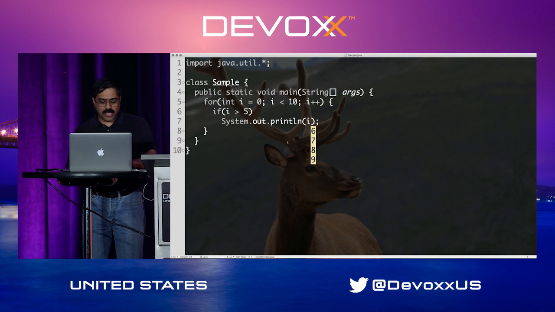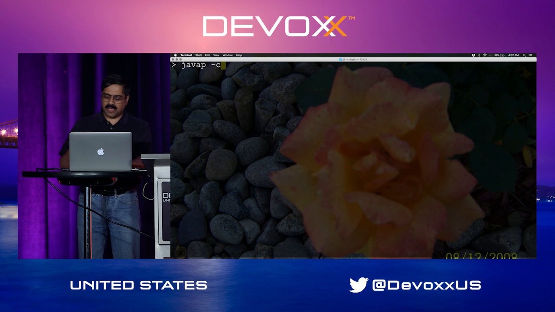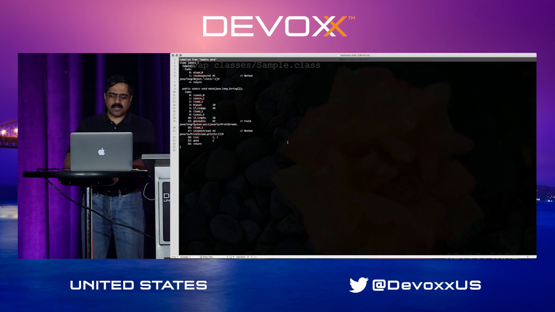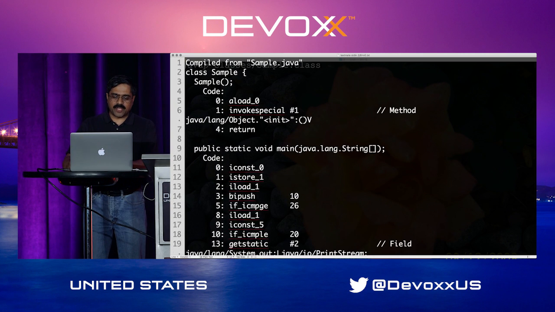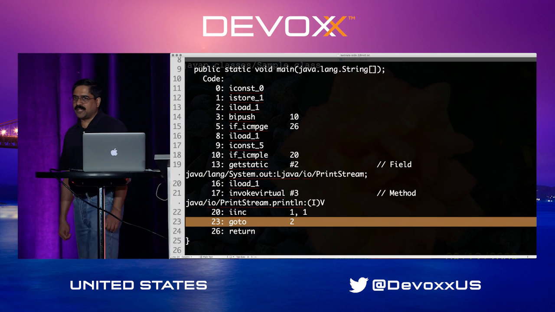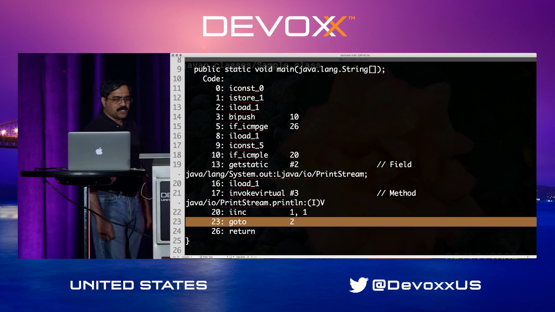But what I'm going to do here is go to the command line and say javap -c, and -c is already an alias on my machine, so I won't provide that. Then I'm going to say classes right here and Sample, and let's take a look at the bytecode. And what a surprise, if you look at the bytecode being generated, what do you see over there? Goto in the bytecode. Hey, wait a minute, didn't we say that in a structured program we shouldn't use gotos?